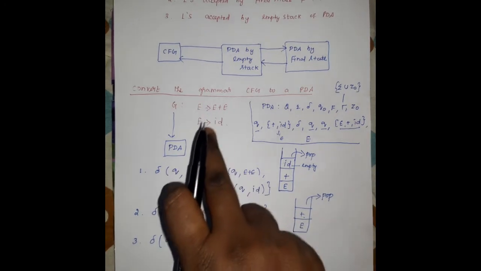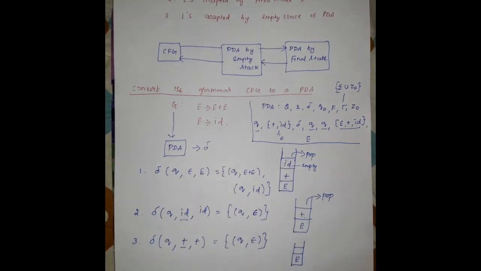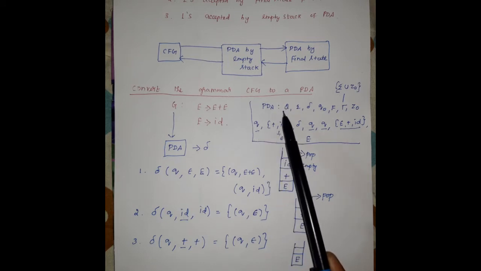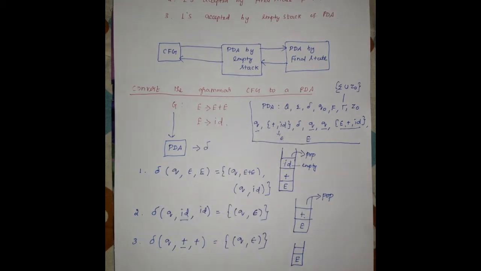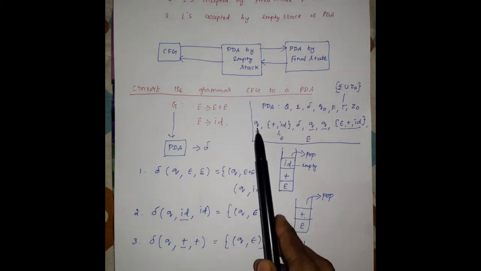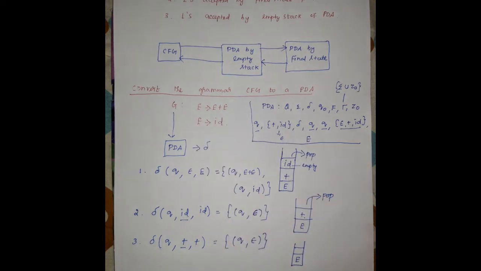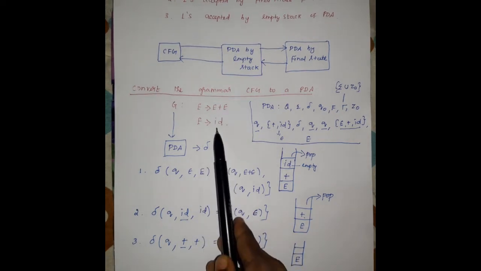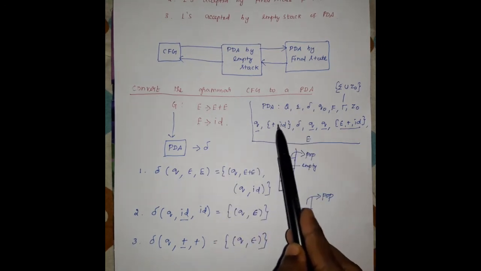Initially we have to write the terminal symbols, the stack symbols, the initial state, the final state and the number of states from the given grammar. Then only can you easily write the pushdown automata for the given grammar. Again I repeat, Q is the set of states. We can't assume the number of states without knowing the input symbols, so we take the states as q, and the input symbols are usually the terminal symbols. Terminal symbols are nothing but lowercase letters, symbols, digits, etc. So here the symbols are plus and the lowercase ID.